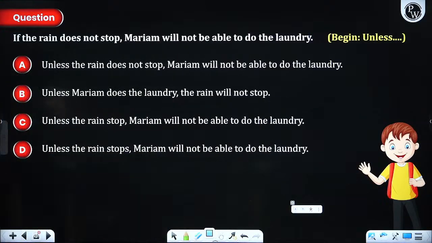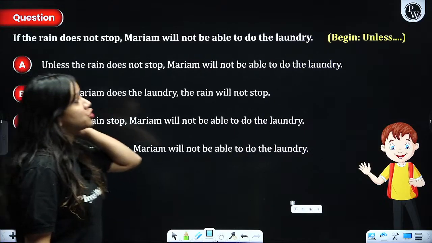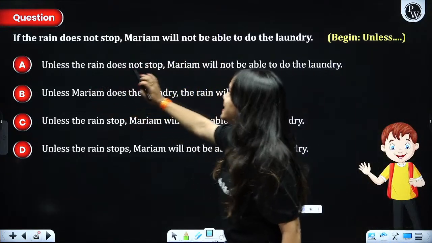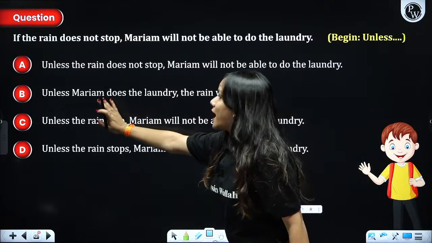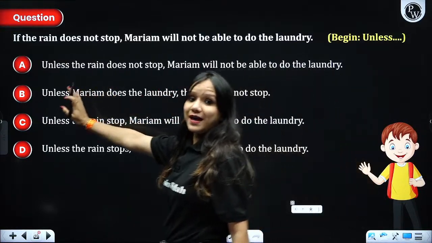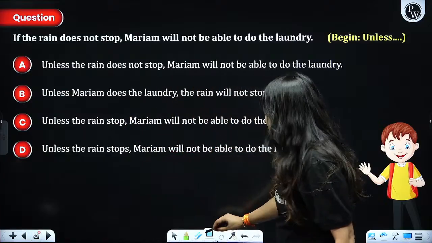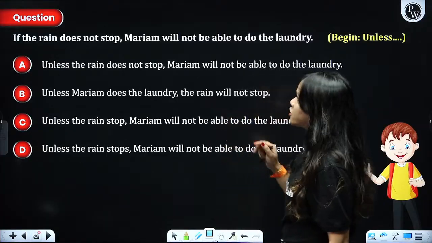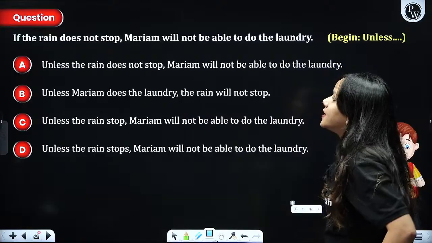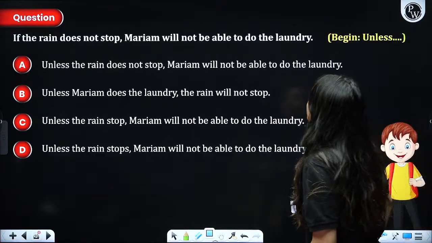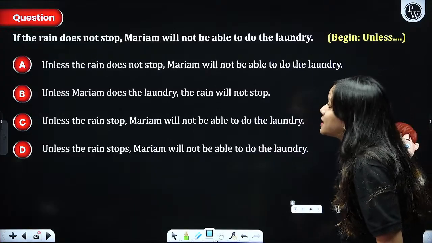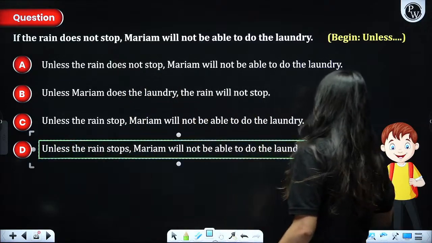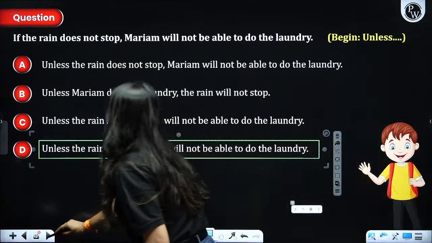All right. Next, if the rain doesn't stop, Mariam will not be able to do the laundry. So now you are supposed to use unless. Unless the rain stops, Mariam will not be able to do the laundry. Just because unless is already there, we are supposed to choose the very first one. Unless the rain stops, Mariam will not be able to do the laundry. Absolutely, this is going to be the most appropriate answer to our question. All right, people.